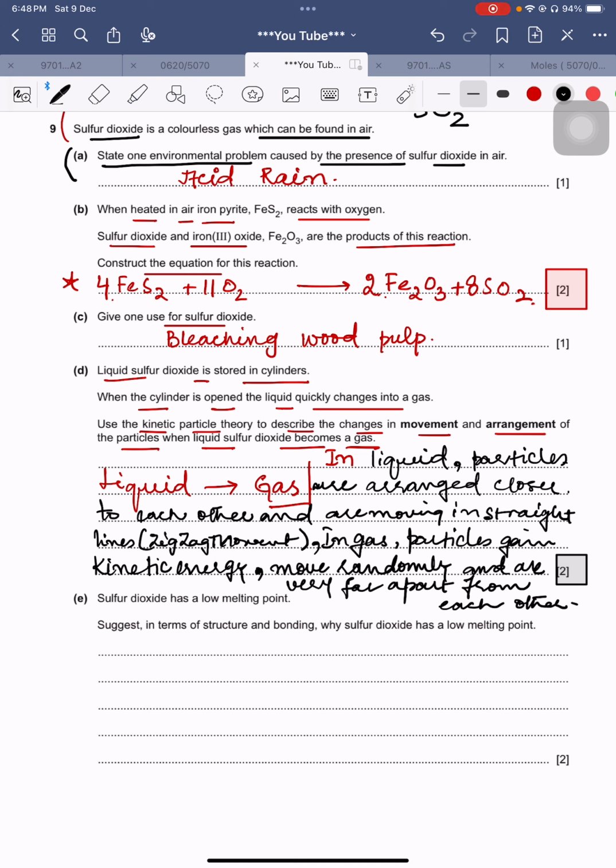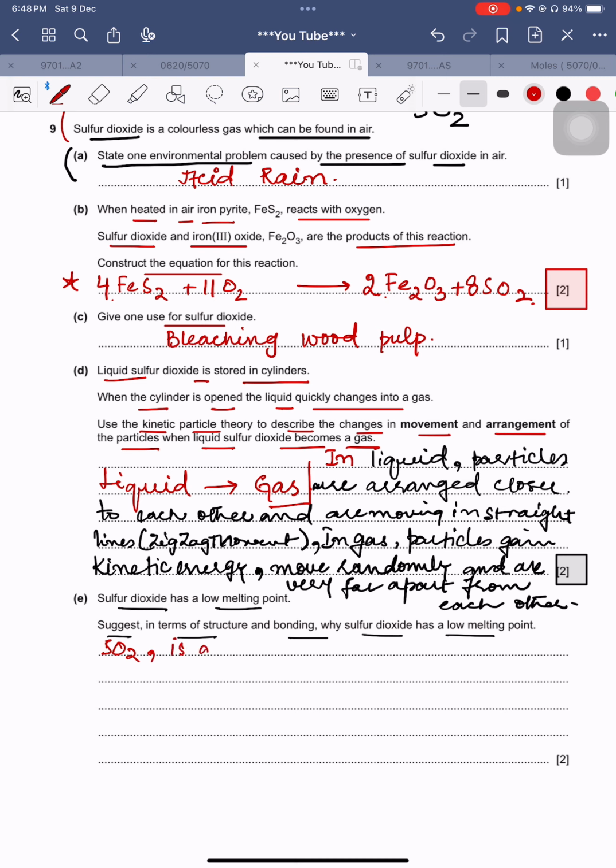Then sulfur dioxide has a low melting point. Done. So just in terms of structure and bonding, why does sulfur dioxide have a low melting point? Whenever the examiner is asking that A, B, C, D has a low melting point, you have to explain it according to the structure and bonding. You have to look into whether it is covalently bonded or ionically bonded. So you have to know what the consequences of any type of bonding are. Okay, so as they are saying low melting point, what will be the answer here?